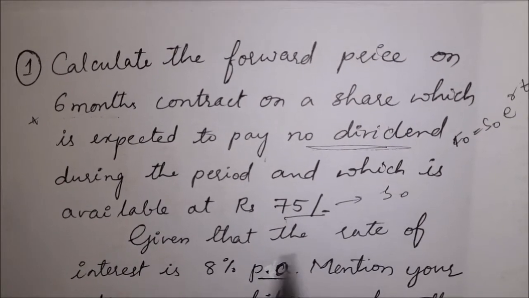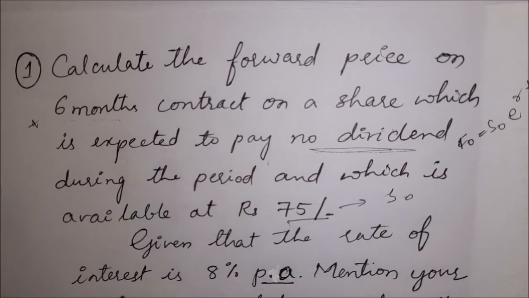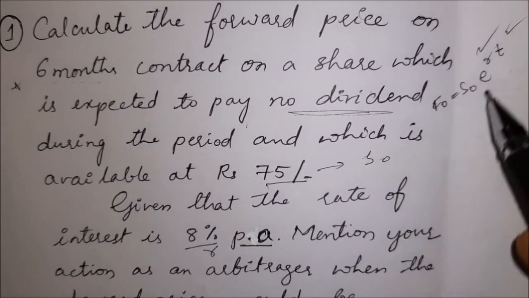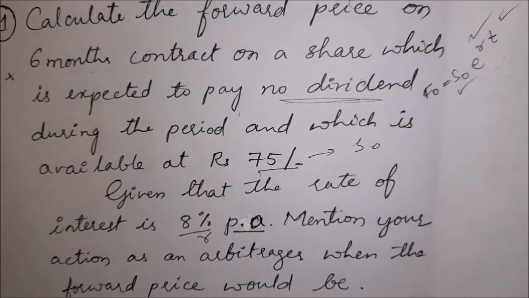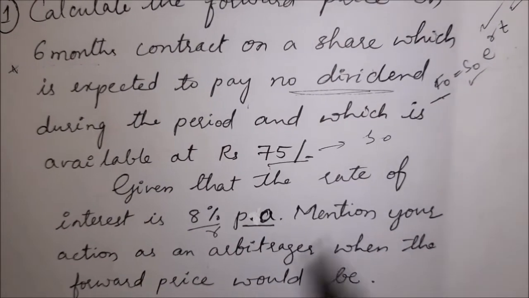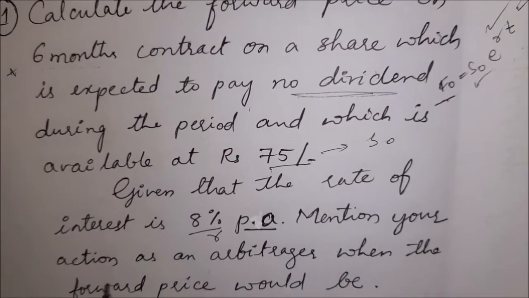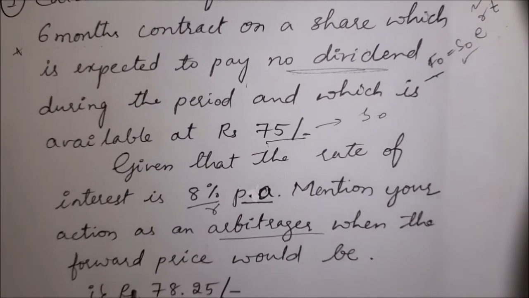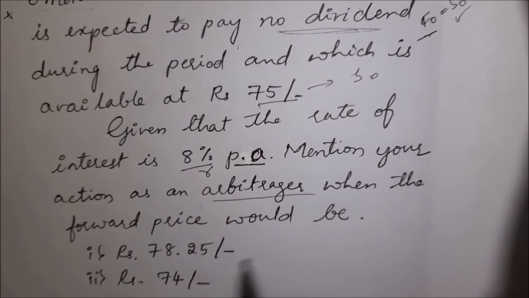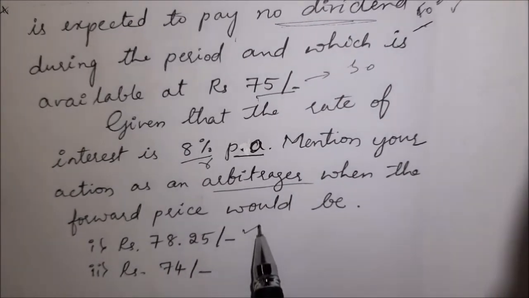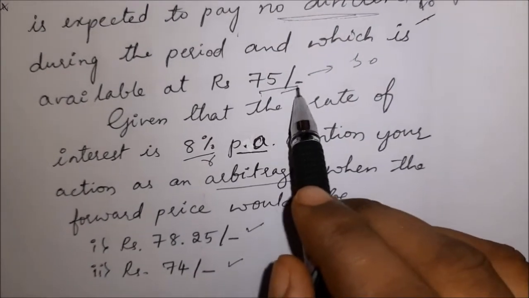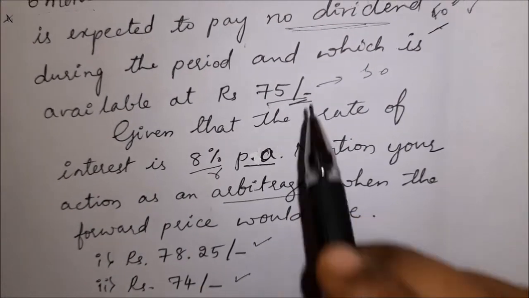It is the spot price. Given that the rate of interest is 8% per annum, R is given, T is given, and the spot price is also given. You just need to calculate the future price. See the question: mention your action as an arbitrageur when the forward price would be rupees 78.25 and rupees 74. So let's see the solution.